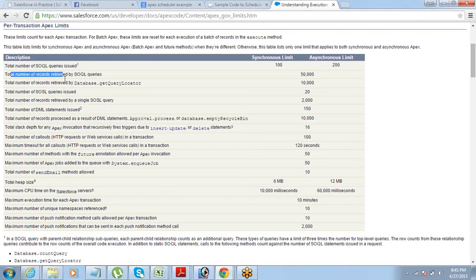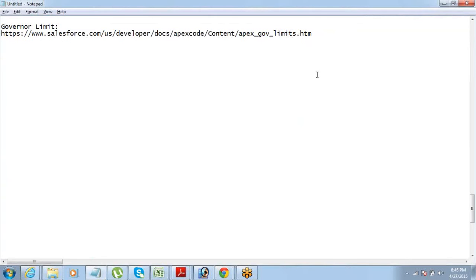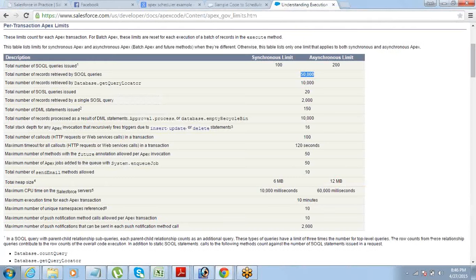Next, the number of records retrieved by a SOQL query. So 100 SOQL queries are permitted. What is the number of records which can be retrieved in one SOQL query? One SOQL query can retrieve 50,000 records, which means one select statement should not return more than 50,000 records.